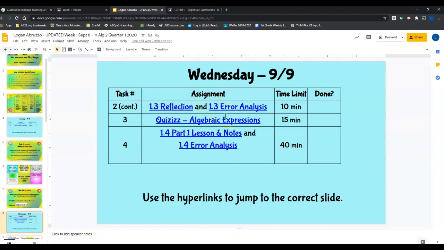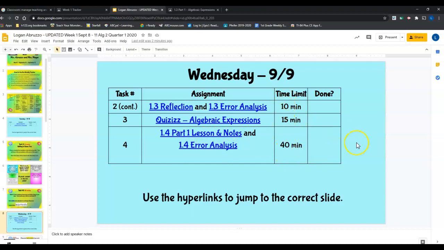So one thing to point out to you guys is we are on what's known as block scheduling. We're going to move very, very fast through the content because we get to move twice as fast because we have twice the time. So you're going to notice we're going to learn a topic, we're going to practice it right away, and then we're going to quiz it pretty quickly after that. So that's why we don't want you to get behind. And then another task that you will do for us on Wednesday is you're going to start the next lesson.